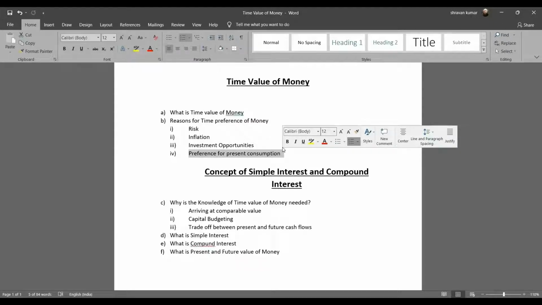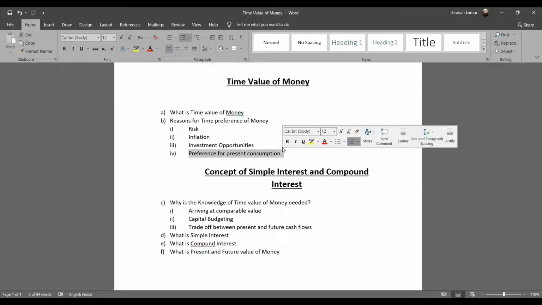Whereas you getting an interest of 10% on your 100 rupees of investment are pretty much sufficient with your money to buy a silk 1 year down the line as well. And even today, you're able to buy the same silk for 100 rupees as well. So inflation and investment opportunities, these two are the key things what we are going to discuss down the line when we are going with the further chapters going ahead. So these two are pretty much important, and then let's dig it the best possible.